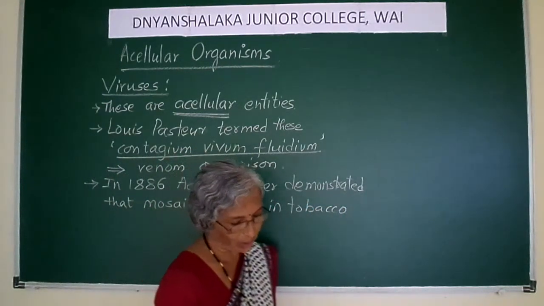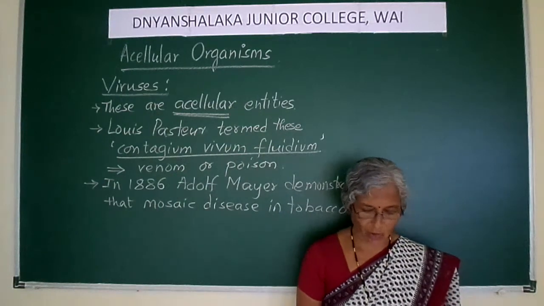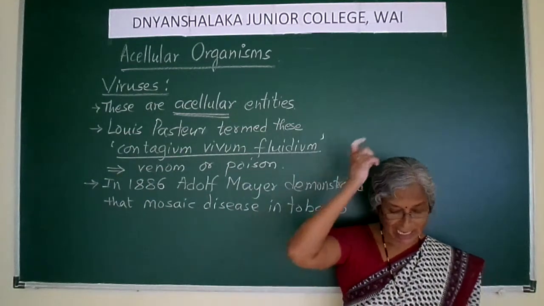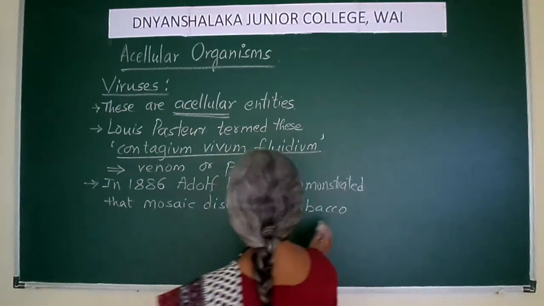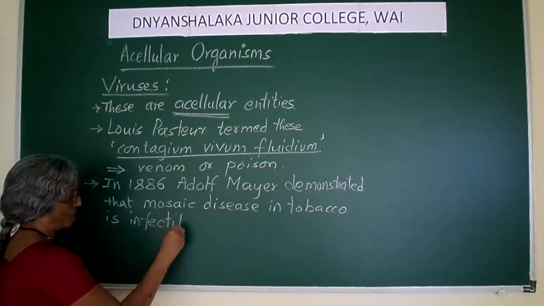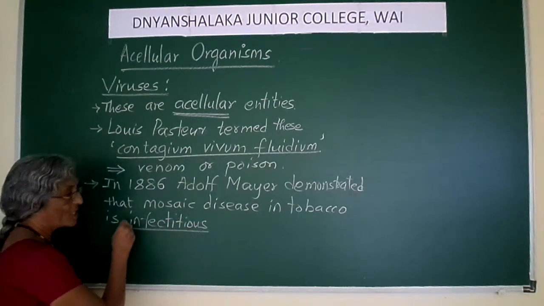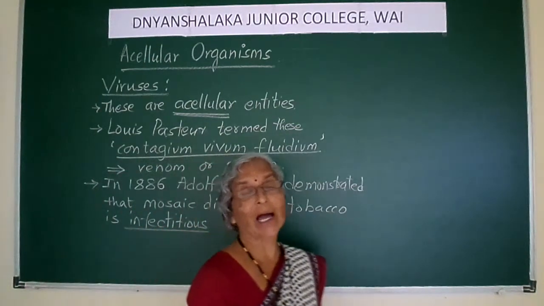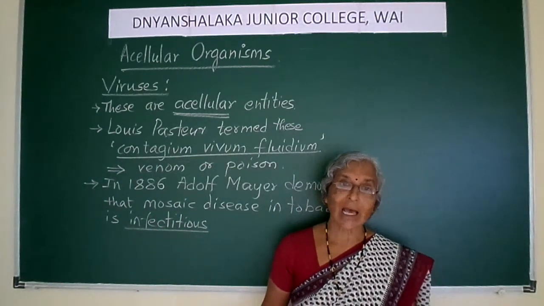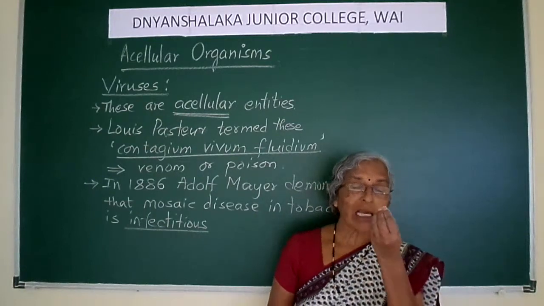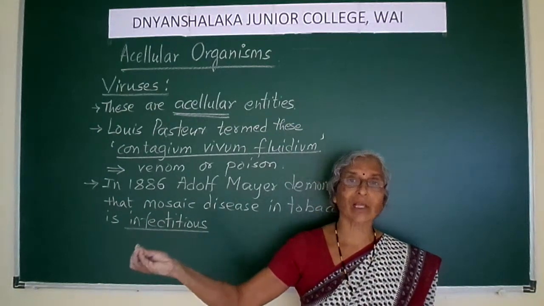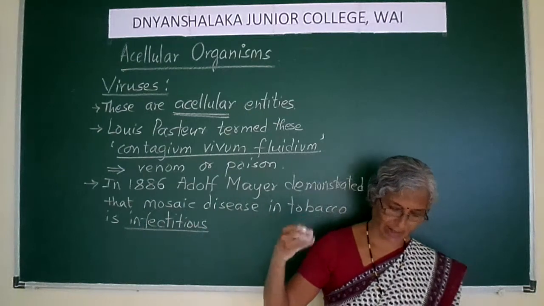You know what is tobacco? Yes. Now this tobacco suffers from a mosaic disease, and this mosaic disease in tobacco is infectious. Infectious means what? If a tobacco plant shows the tobacco mosaic disease, and if the liquid from this plant leaf comes in contact with another plant, it also becomes infected.